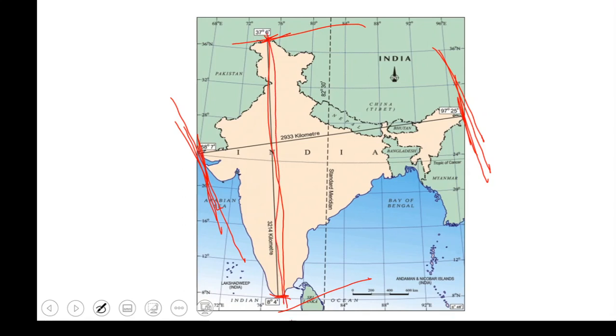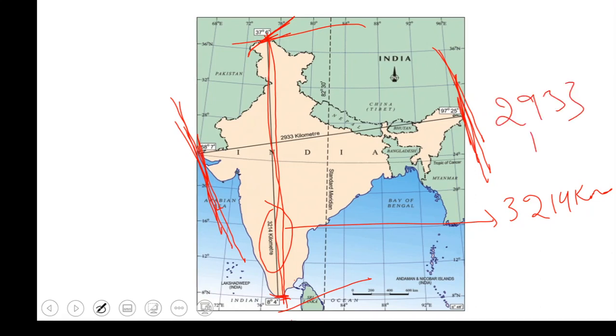The distance between the northernmost point and the southernmost point is 3214 kilometers. From west to east, the distance is 2933 kilometers. Very good.